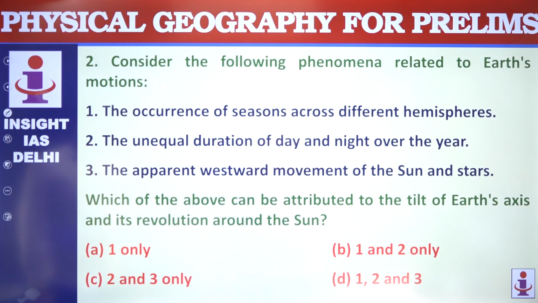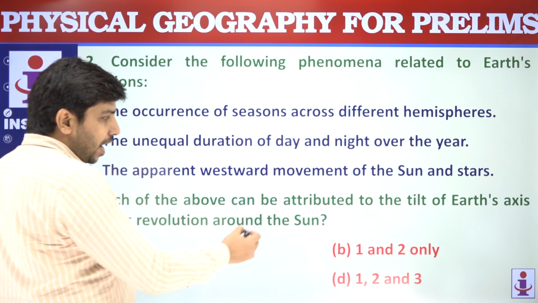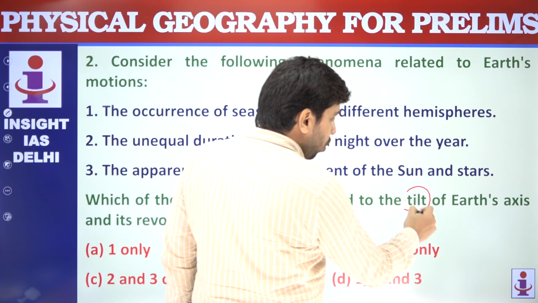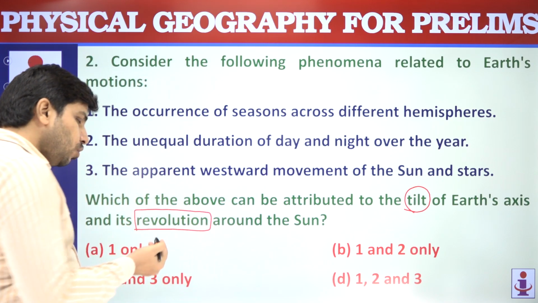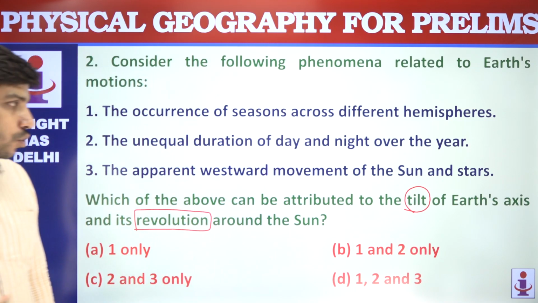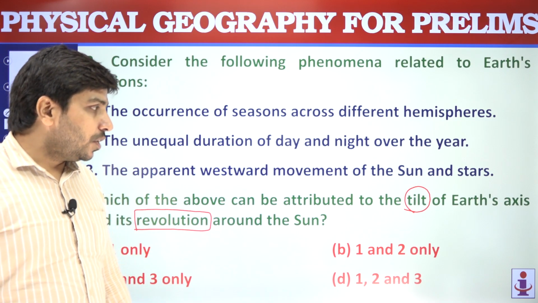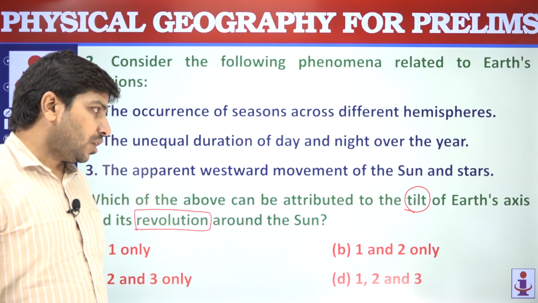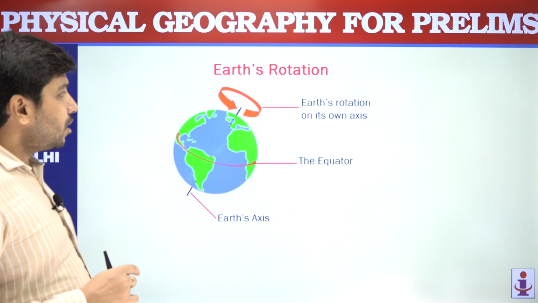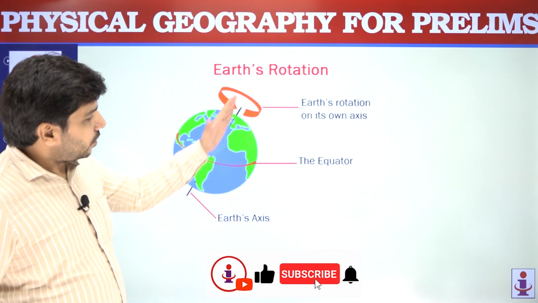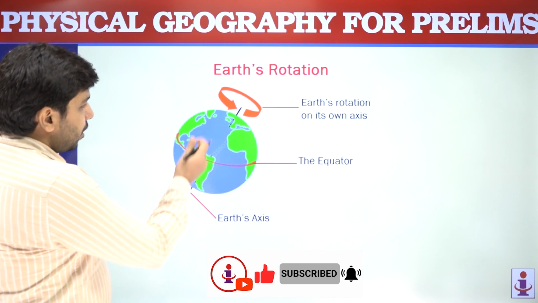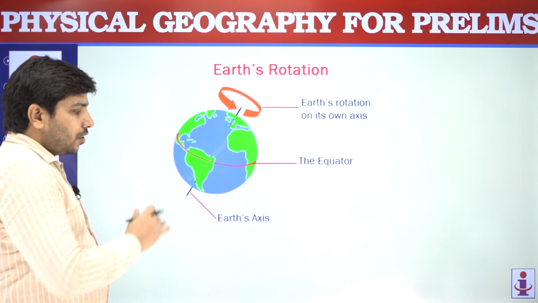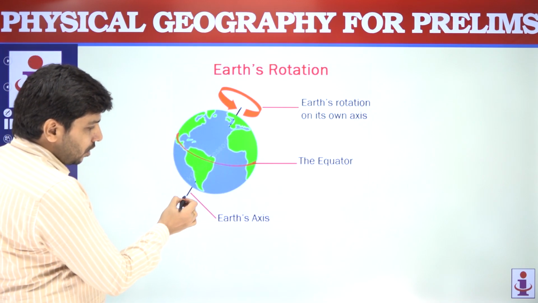The next question has statements given. The question is talking about what can be attributed to the tilt of Earth's axis and its revolution. Revolution we just discussed, and rotation we also knew. Another feature of Earth's axis is its tilt. Earth is not straight; Earth is tilted slightly on its axis. This is Earth's axis.